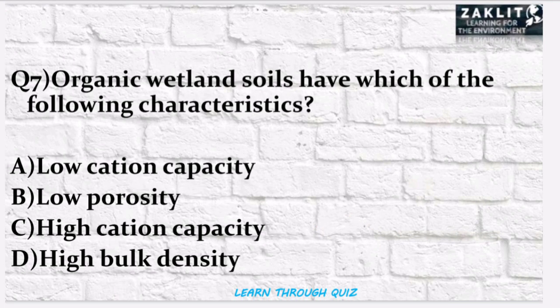The seventh question was, organic wetland soils have which of the following characteristics? And the correct option will be option number C, high cation capacity is the characteristic of organic wetland soils.